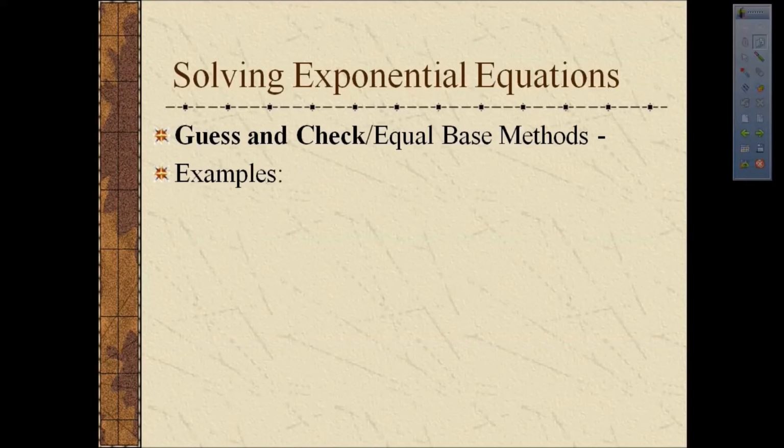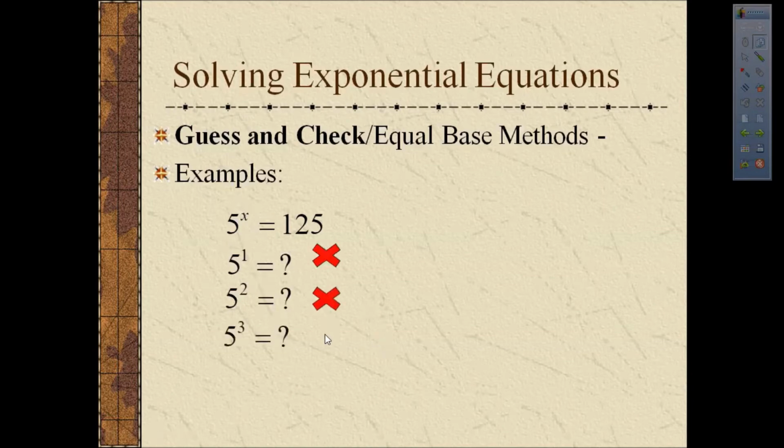So we're going to talk in this section about just some very basic methods. In future sections, we will get a little more sophisticated. So an example of an exponential equation is like this: 5 to the x power equals 125. The variable is, of course, the exponent in an exponential function. So one way we could solve this is just by trying different powers of x. This is a guess and check method. We could try 5 to the first. Well, that's just 5. 5 to the second, that's just 25. But 5 to the third power is exactly 125. So x must equal 3.